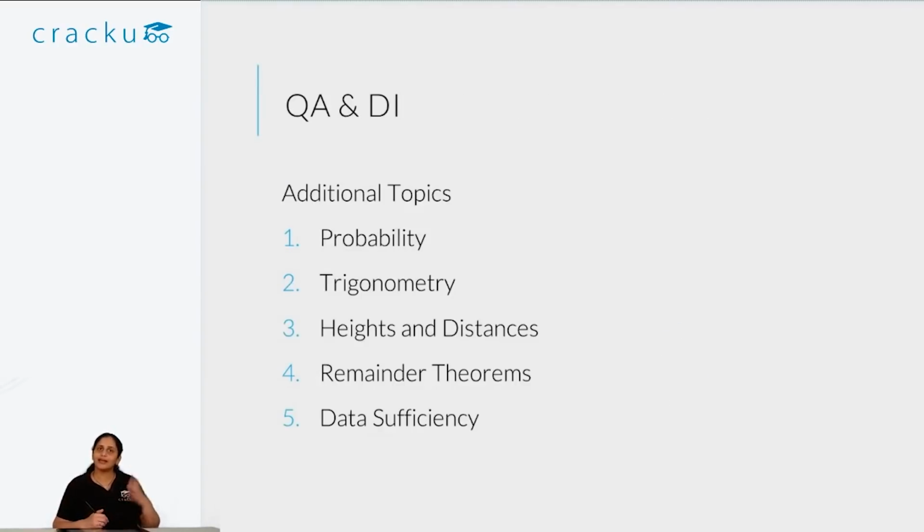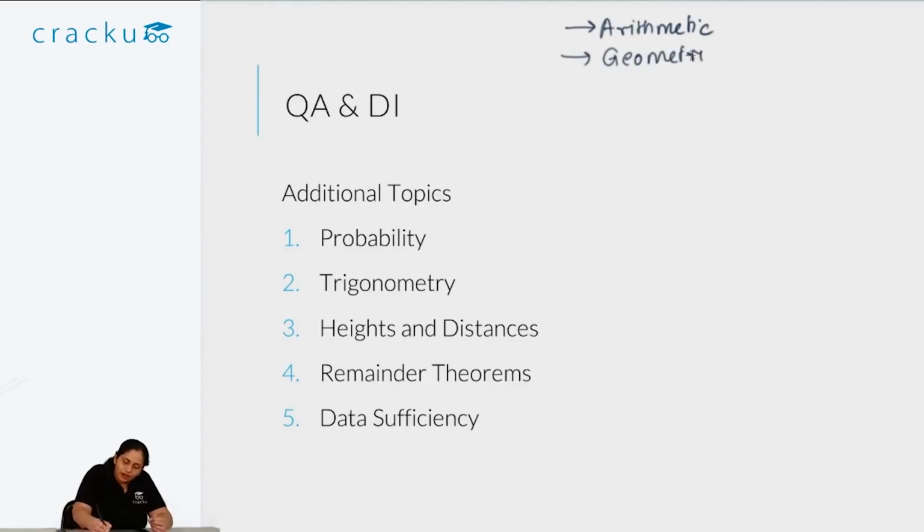See, much of quant and DI is similar to quant and DI of CAT. If you are not familiar with quant of CAT, what you should expect is a fair bit of arithmetic. Arithmetic includes ratio and proportion, mixtures and solutions, time, speed, distance, time and work, profit and loss. All of the basic things that are part of arithmetic in CAT will also be part of XAT. You also have quite a bit of geometry: coordinate geometry, mensuration of solids, triangles, circles, and all the basic parts of geometry. So you have to revise arithmetic and geometry of CAT carefully.